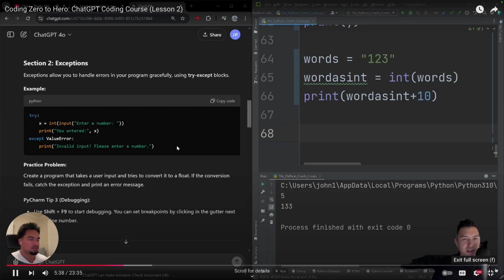Exceptions allow you to handle errors. Okay, so it's like an if error, then blank. That's kind of what it does. In Excel, it would be like IFERROR, and if it's an error, you could just put invalid input. So it's basically the same thing, I think.